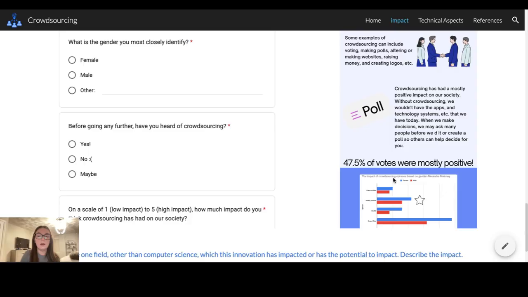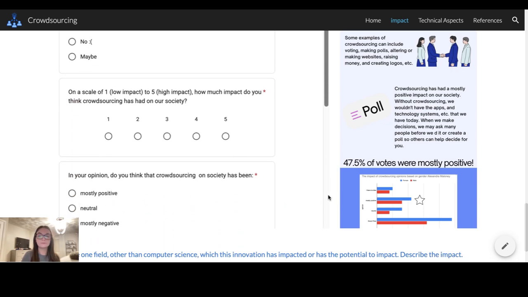Right here, that's the graph that I had up above, but I did the math: 47.5% of the votes were mostly positive. So the majority of the votes, everyone seemed to have a good experience with crowdsourcing.